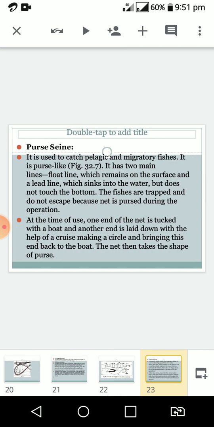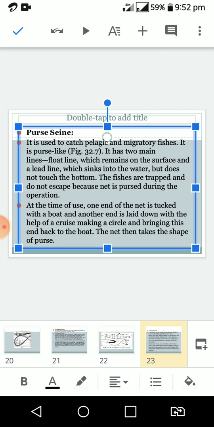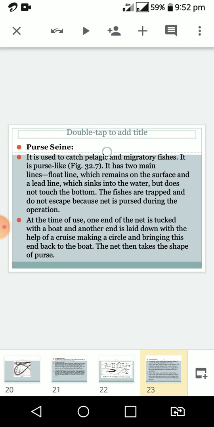Another type of gear, the purse seine. It is just like a purse. It is used to catch the important pelagic and migratory fishes. It has two main lines, a float line which remains on the surface and a lead line which sinks into the water but does not touch the bottom. The fishes are trapped and do not escape because the net is pursed during operation.